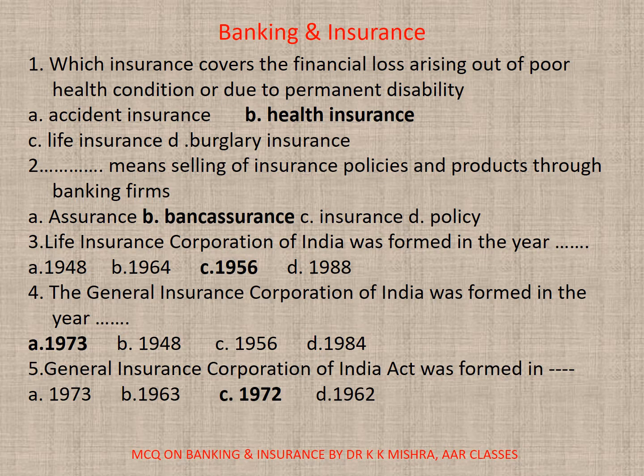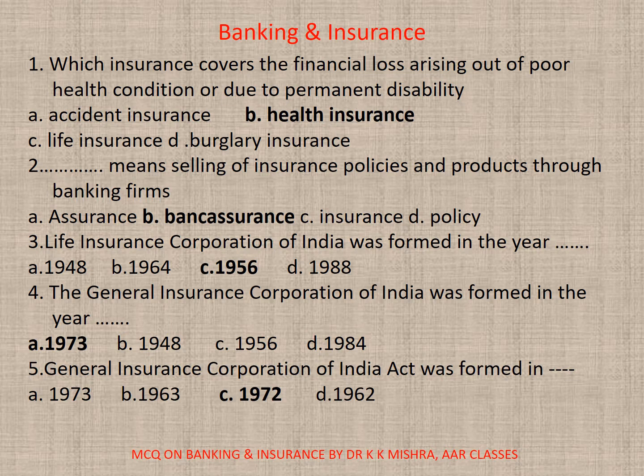2. Dash means selling of insurance policies and products through banking firms. A. Assurance. B. Bank assurance. C. Insurance. D. Policy. Correct option is B. Bank assurance. 3. Life Insurance Corporation of India was formed in the year. Correct option is C. 1956.